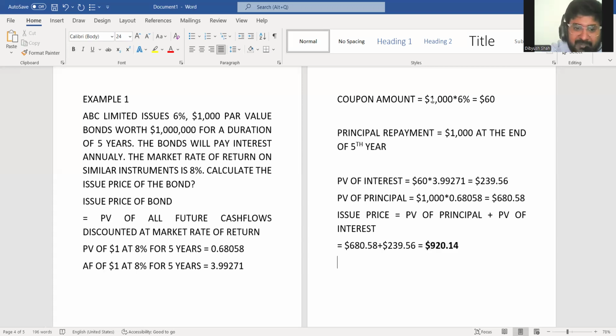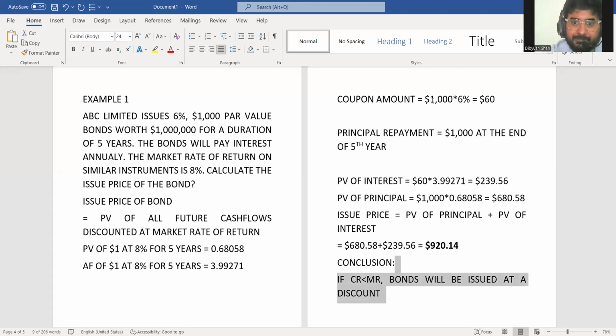So always remember, first conclusion, whenever coupon rate is less than market rate of return, bonds will be issued at a discount. The logic is very, very simple. That because investors always earn only market rate of return. So if your coupon rate is less than market rate of return, how do investors earn more? By buying it at a discount.